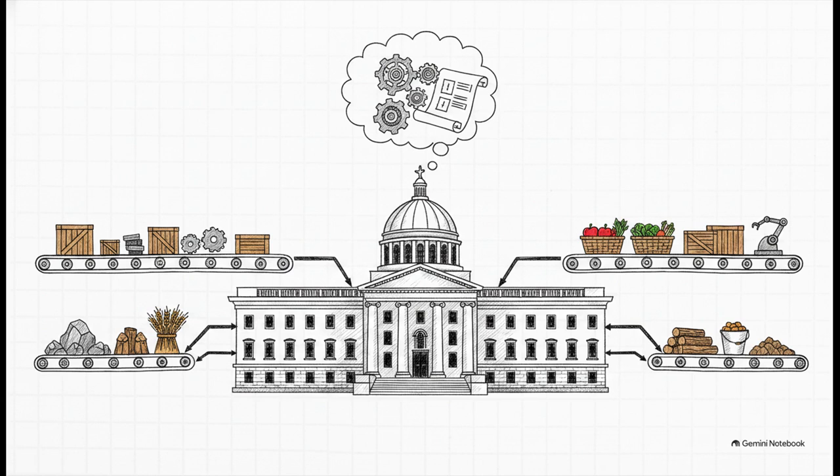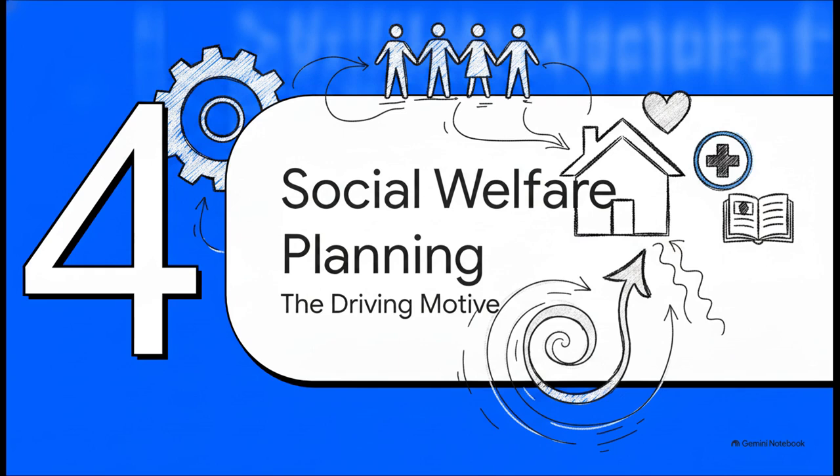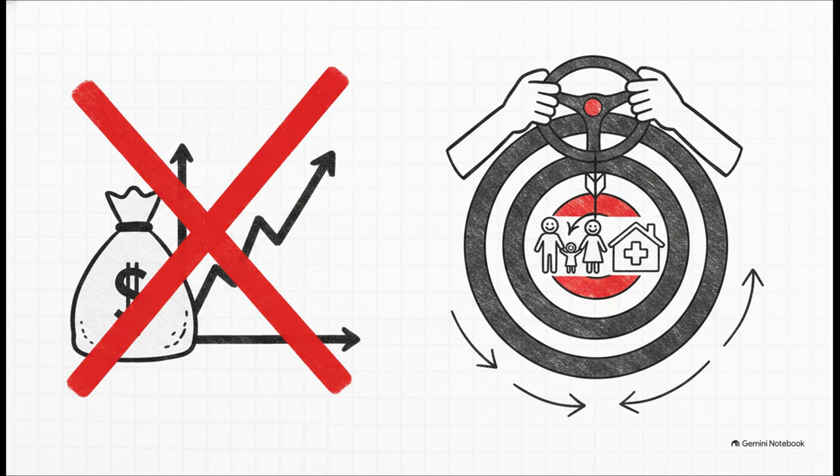All of these basic economic problems, like raw material distribution and output targets, are solved exclusively through government economic planning. Section 4. Planning for social welfare, the driving motive. Now we get to features 3 and 4, which are all about motive.